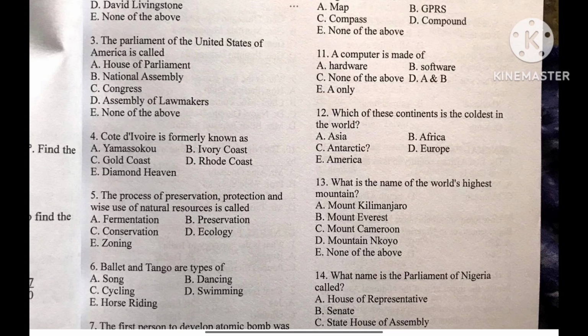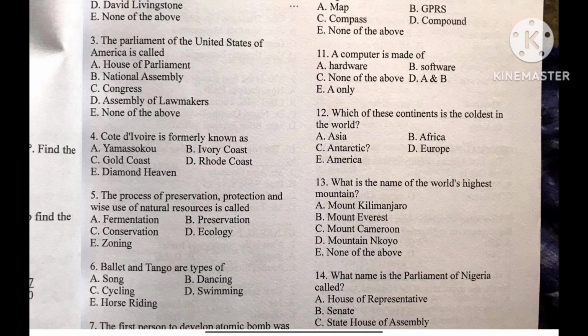This is Dimma tutorials. Today we are going to continue reviewing past questions, UNILAG POST-UTME general paper past questions 2021/2022. In the last video I stopped at question 10. Today I'm going to start from question 11. Without wasting time, let's go.